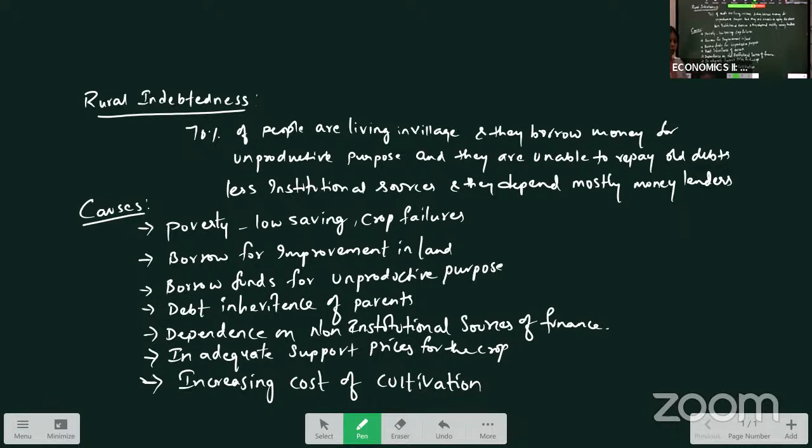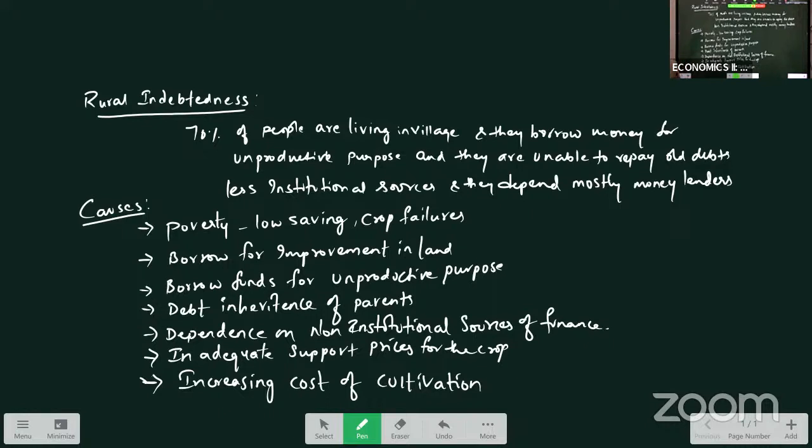Though they borrow the money and earn income from the production of crops, they are unable to recover their debts. So these are the main causes for rural indebtedness. In rural areas, people borrow money for unproductive purposes, they borrow from non-institutional sources, and they are unable to repay their old debts. The debt burden on people is increasing. So the main causes for rural indebtedness: one is poverty.